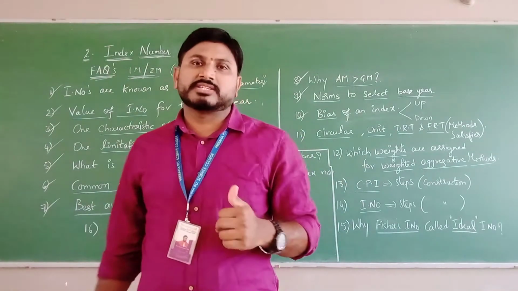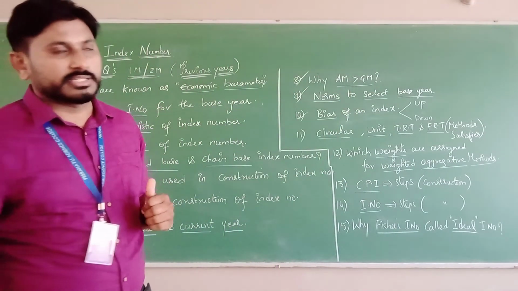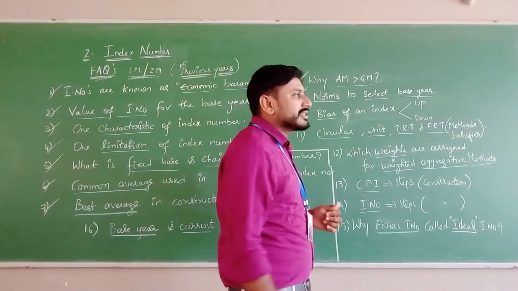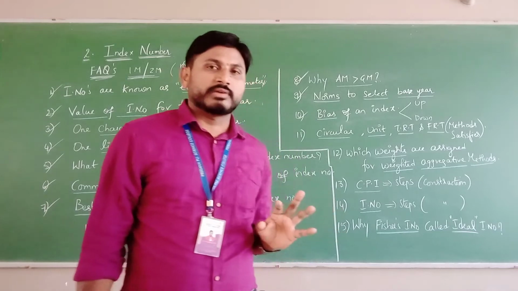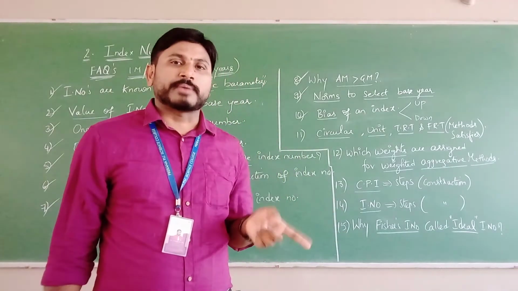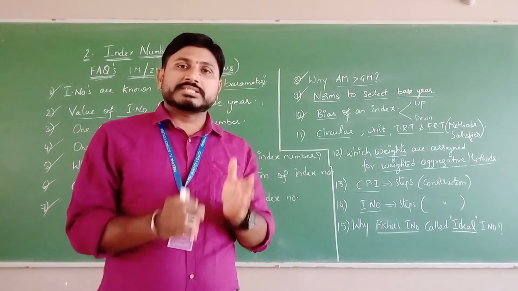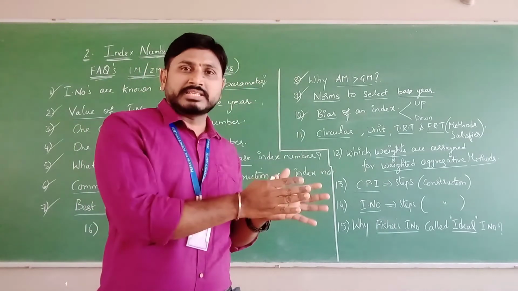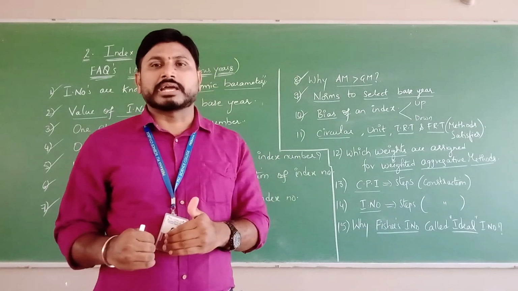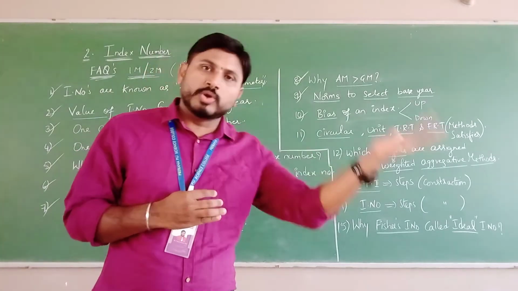Why does Laspeyres show upward and Paasche's show downward bias? Because Laspeyres index number, which is a weighted aggregative method, considers the weights as base year quantities with the present current year price. Obviously, the usage will become more than it is needed.